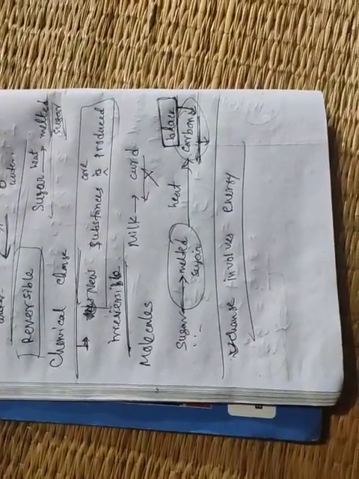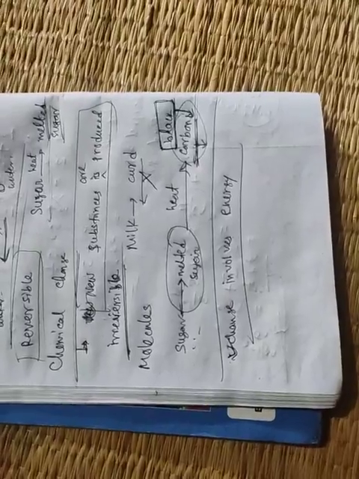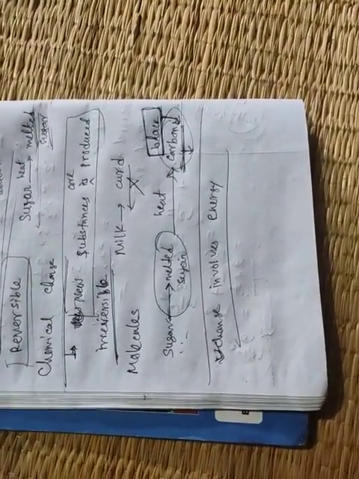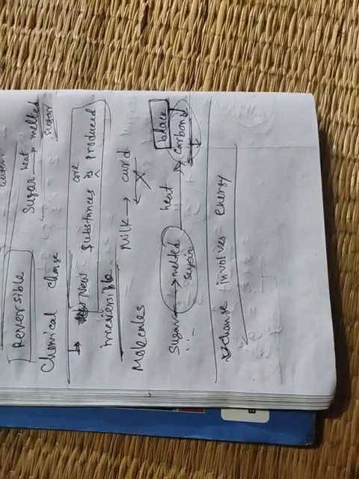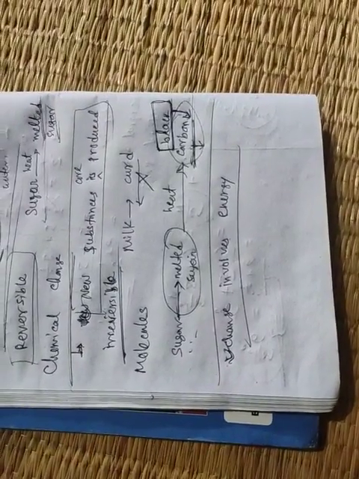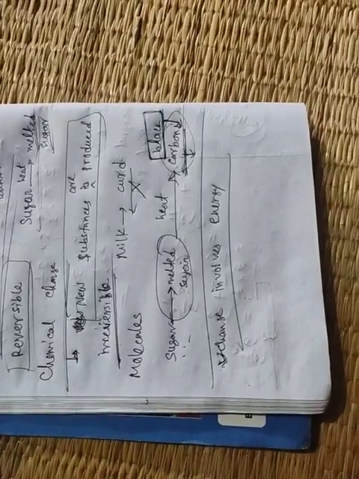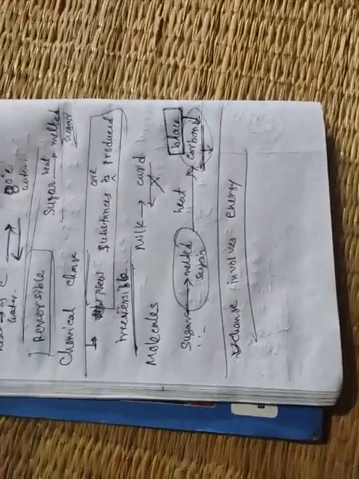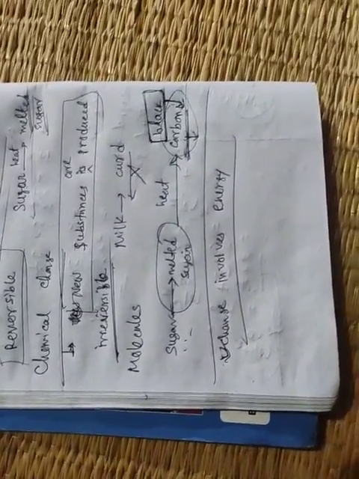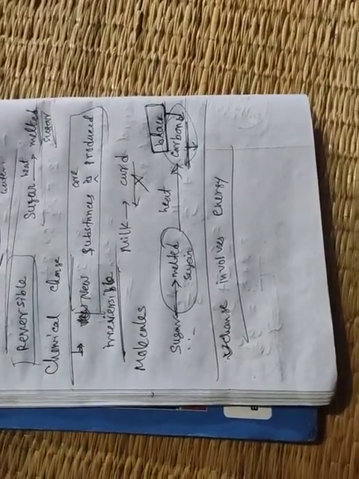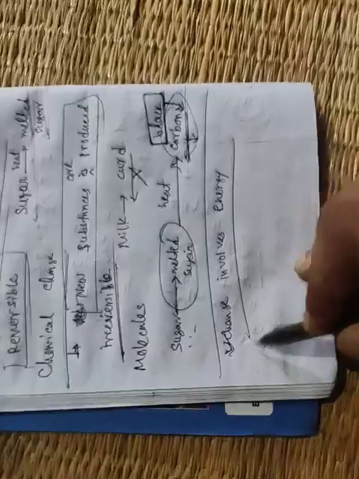Suppose tearing a paper. We are doing some work. That means we need some energy to do it. Suppose when a candle burns, we get heat and light. That means here heat and light are released, that means we can obtain them. So clear, students? Changes of energy, this part.